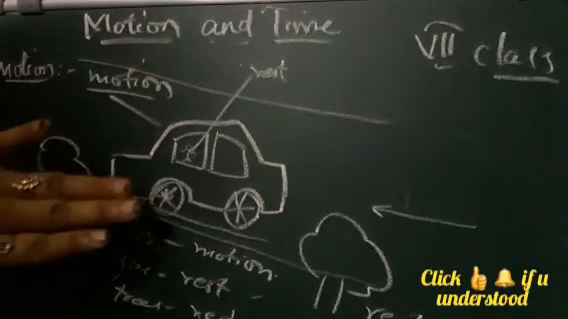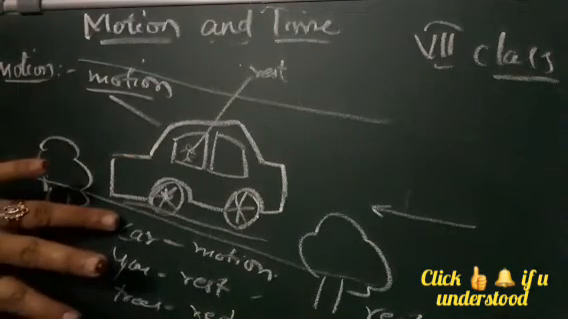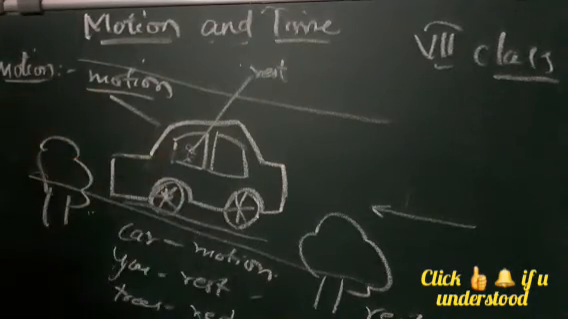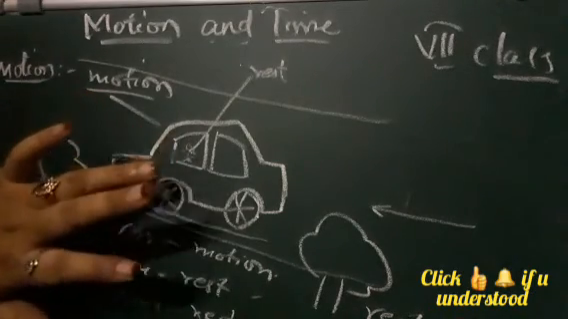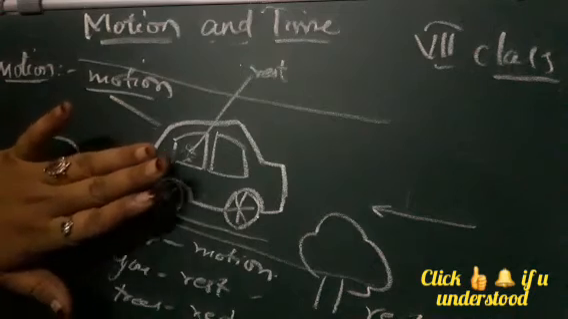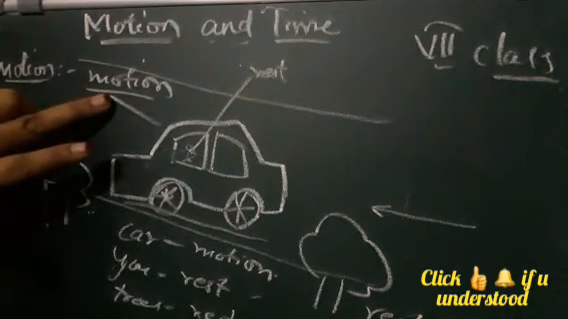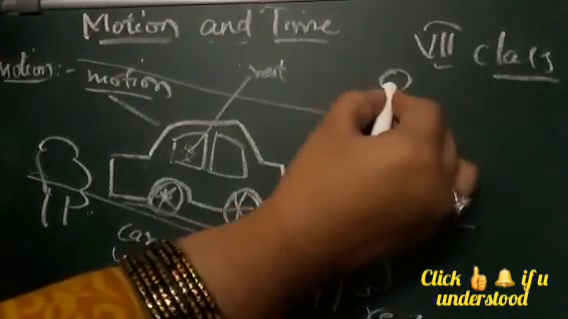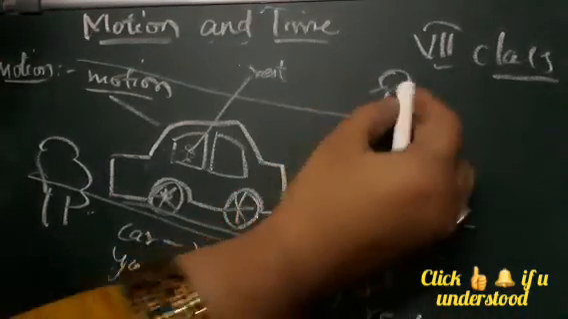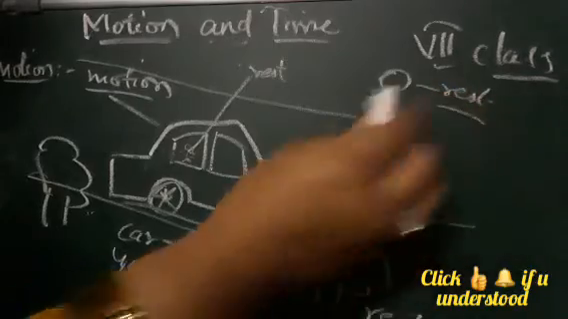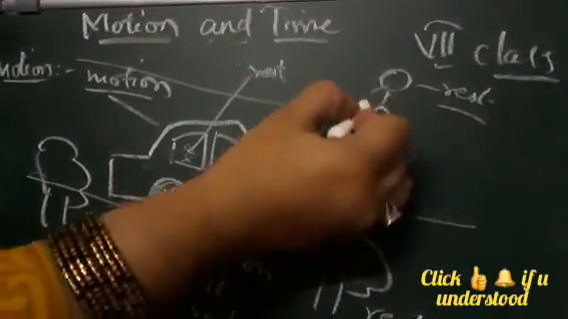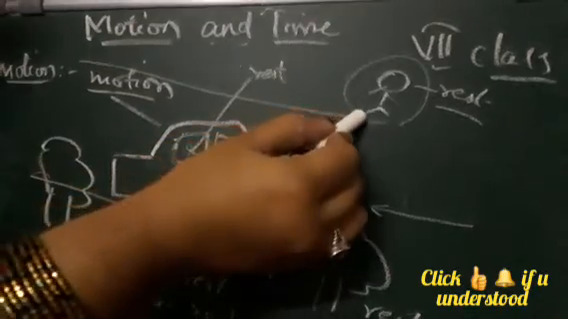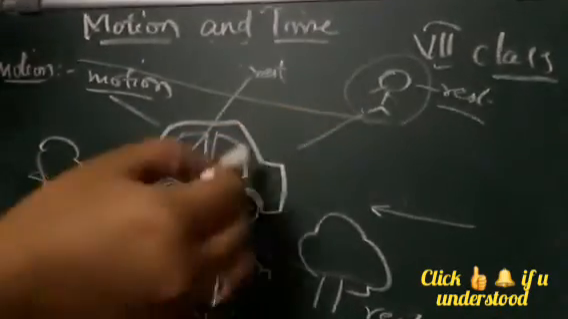That means the car is moving with respect to the road, but you are at rest with respect to the car. Okay, you are sitting, that means you are at rest, and the car is moving, that means the car is in motion. But if a man is standing here, and he is at rest, he is just standing, he will feel that you are in motion. Okay, he will feel that you are moving.